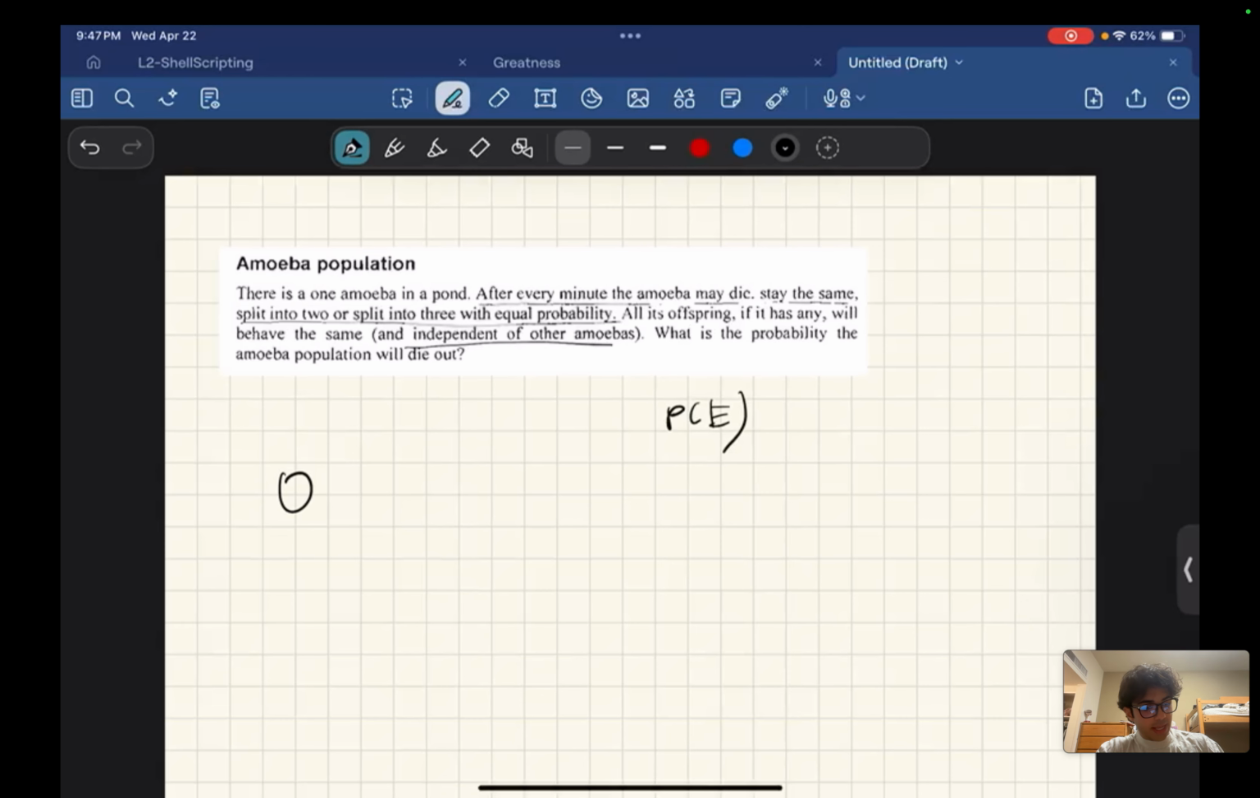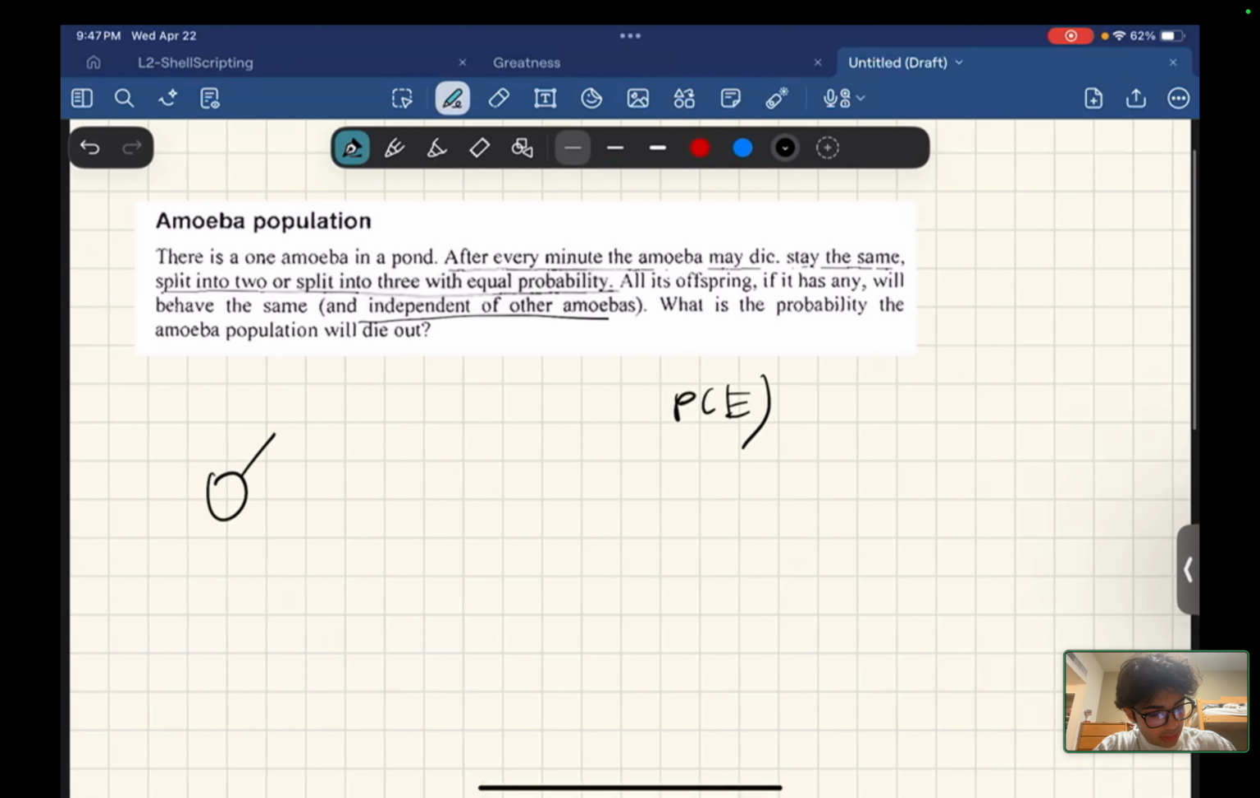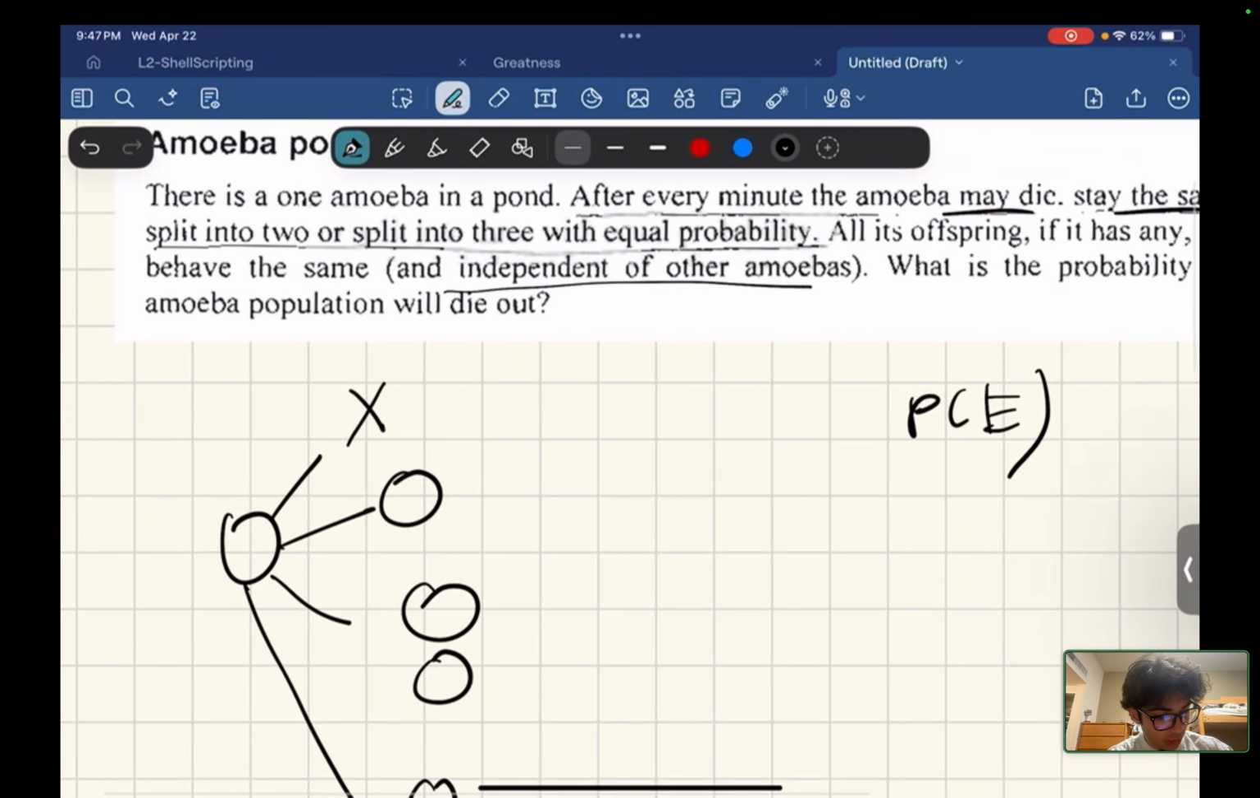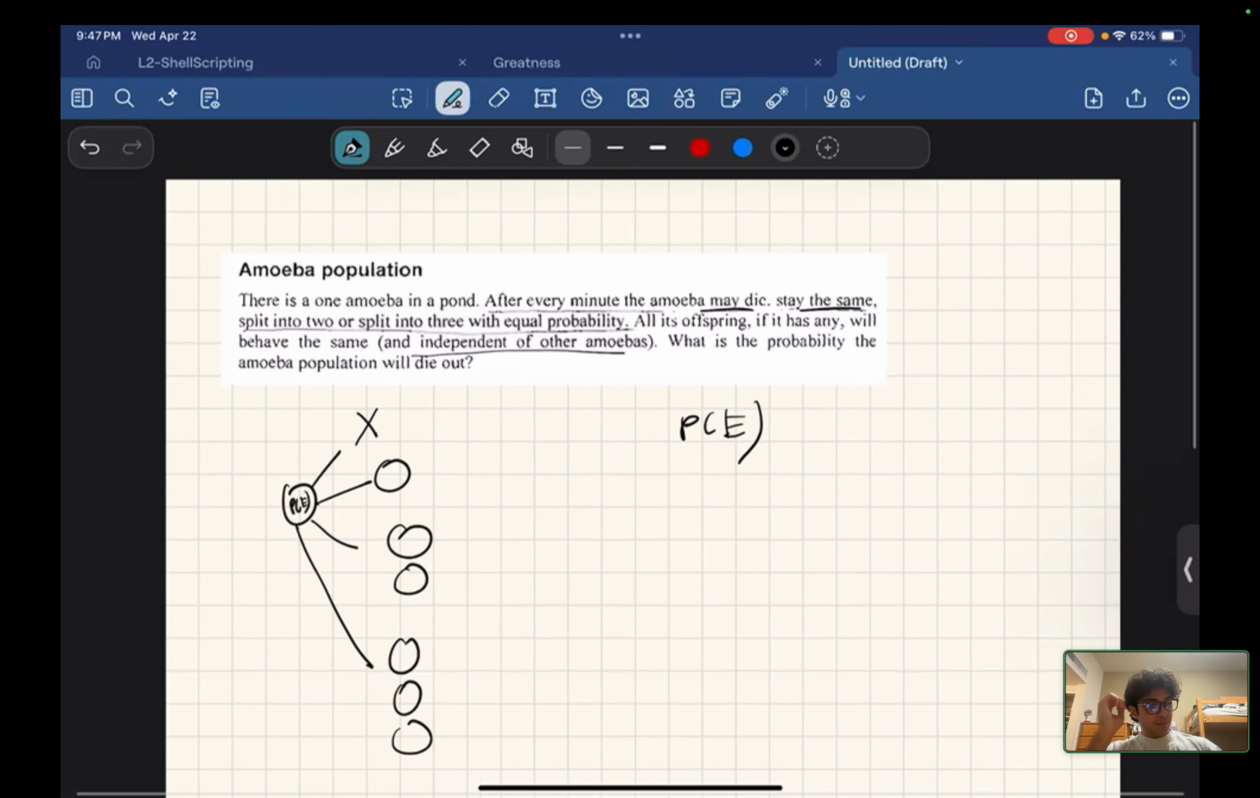right? And so this one amoeba, it can die, stay the same, it can split into two, or it can split into three. And the chance that this amoeba, from inception, leads to the root dying, we're not sure what it is, but it's the probability of E. And that's what we're trying to find.